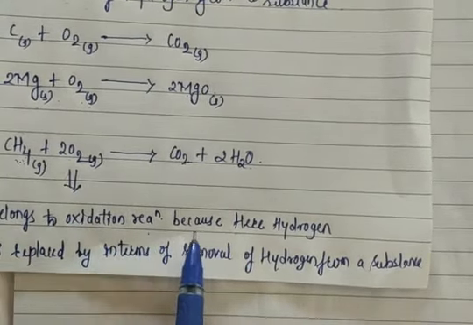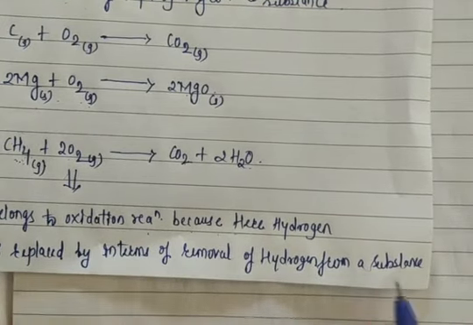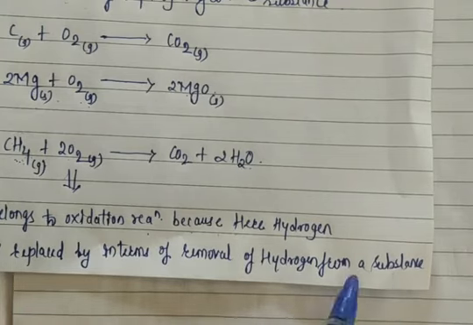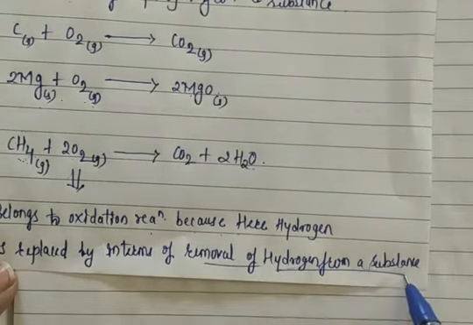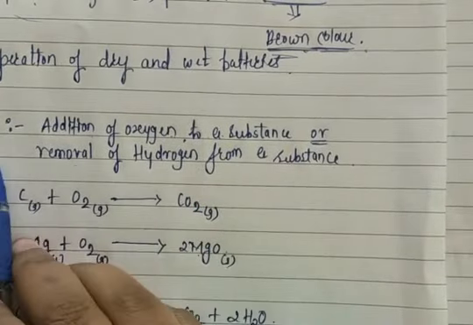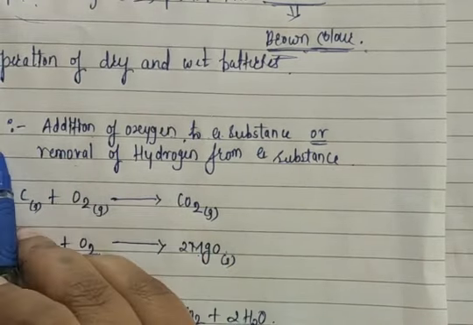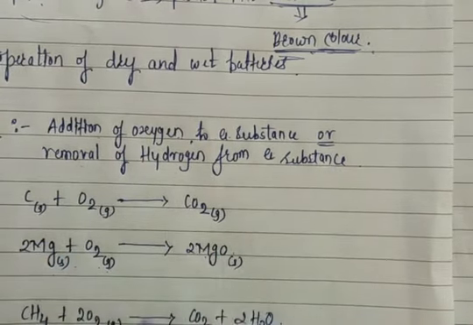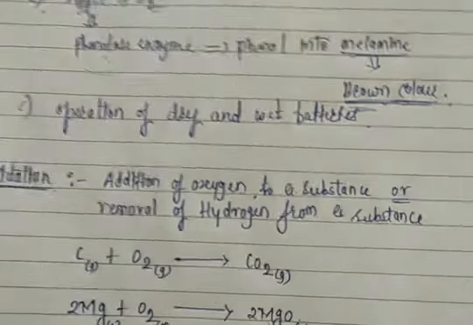So this above example belongs to what? Oxidation reaction, because here the hydrogen is removed from a substance, and the removal of hydrogen from a substance is also called oxidation, or addition of oxygen to a substance is also called oxidation. Okay, so I hope you understand what is meant by oxidation. Now we'll discuss our next topic, that is reduction.